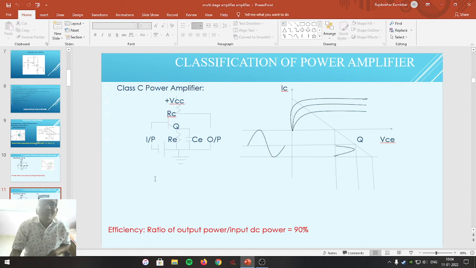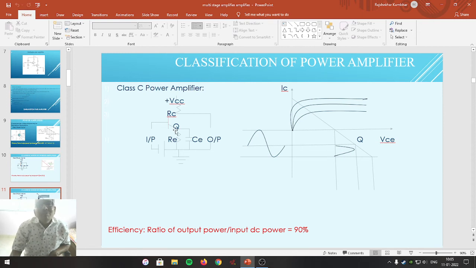This is adjusted by connecting a battery between the base and emitter terminals here to reverse bias the base and emitter at the beginning, so that some of the positive input signal will be used to overcome this reverse biasing and make the emitter base junction of the transistor forward biased.